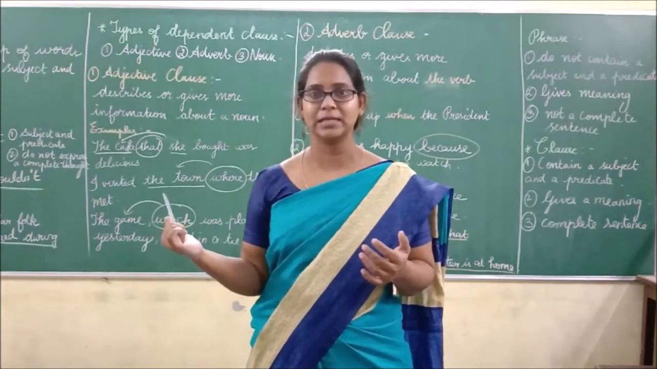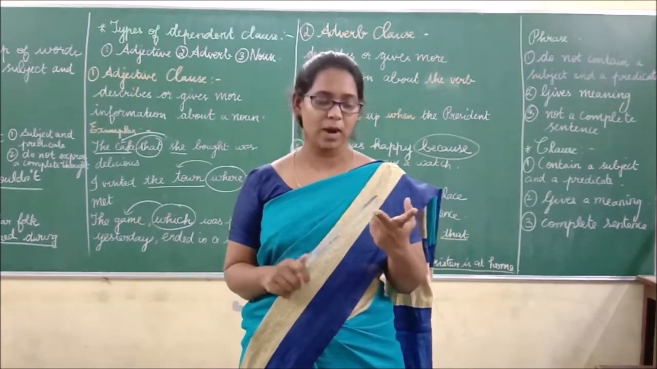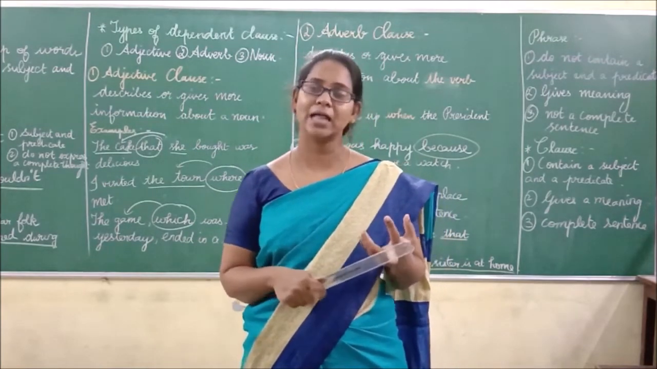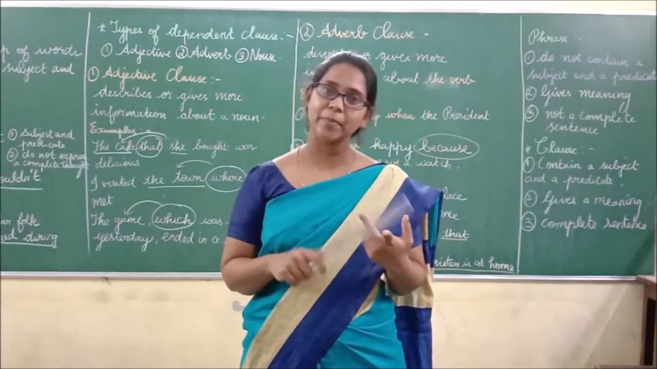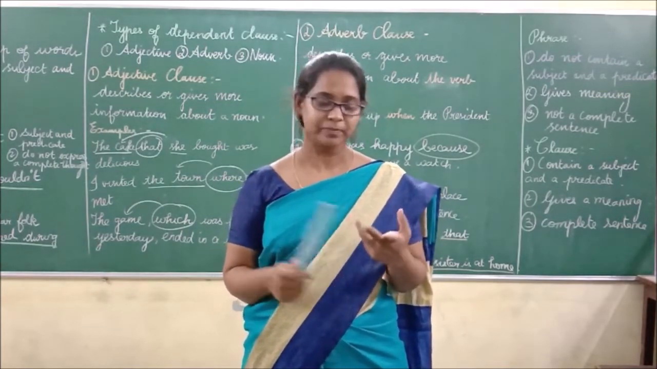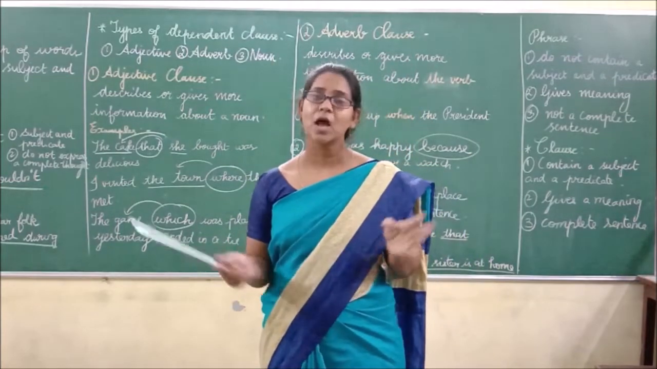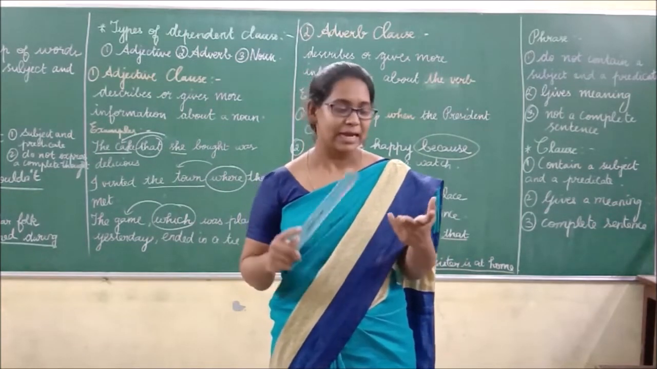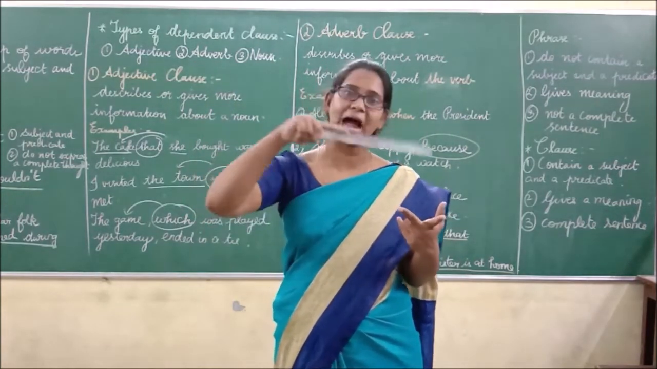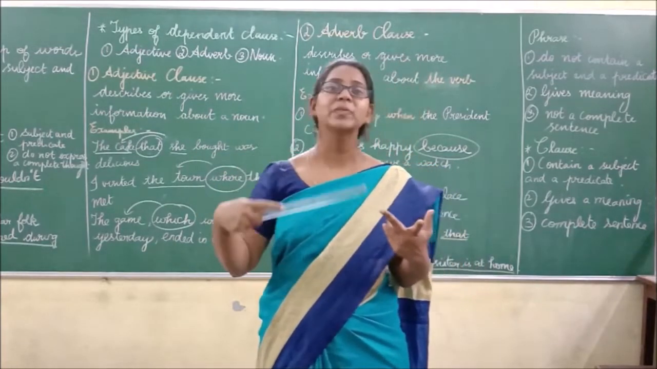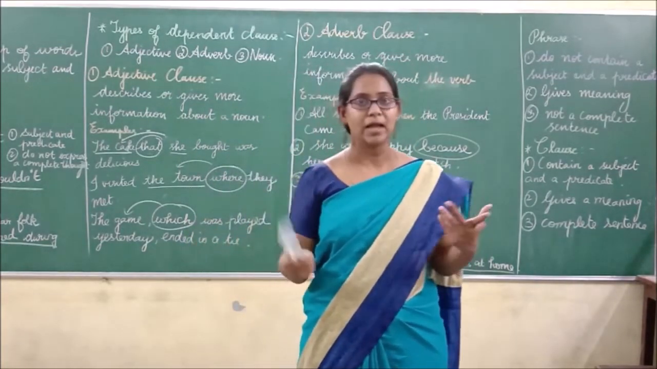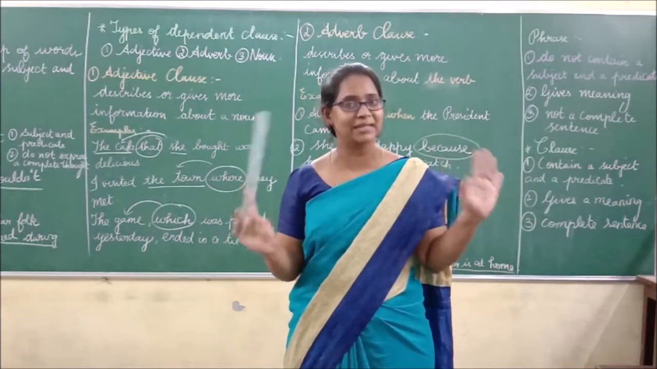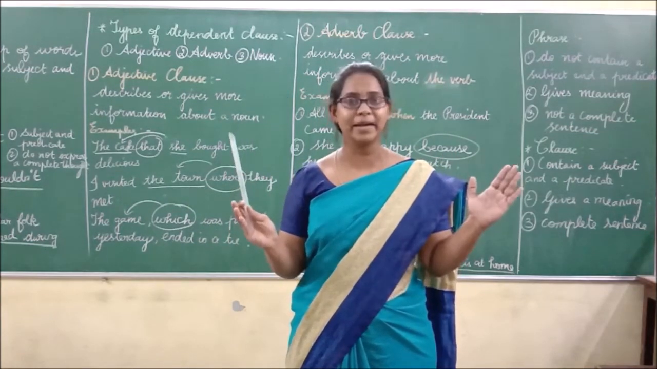Next, types of clauses. A clause is of two types: dependent clause and independent clause. Dependent clause is otherwise called subordinate clause, and independent clause is otherwise called main clause. Both have a subject and a predicate, but what is the difference? A dependent clause depends on another sentence in order to convey a complete thought, whereas an independent clause does not depend on another sentence. It stands alone and conveys a complete thought.